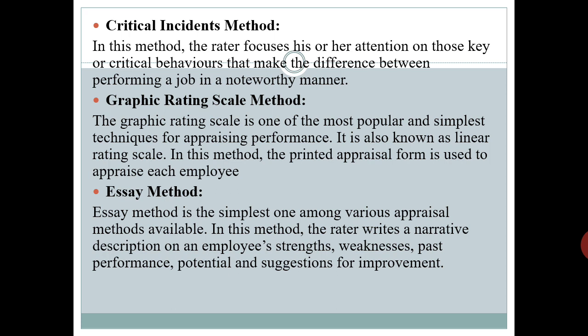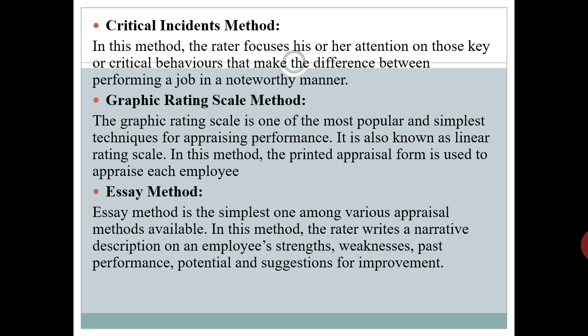The next method is the graphic rating scale method. What is this method all about? The rating scale method is one of the most popular and simplest techniques for appraising performance. It is also known as the linear rating scale.